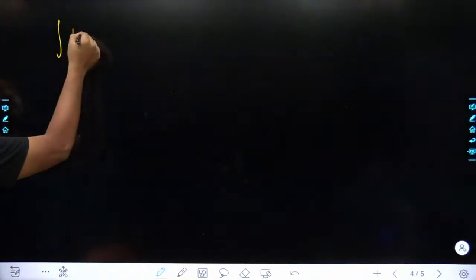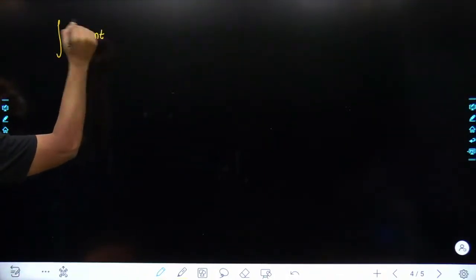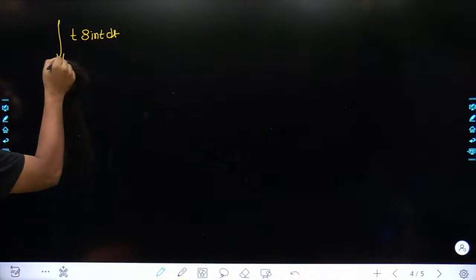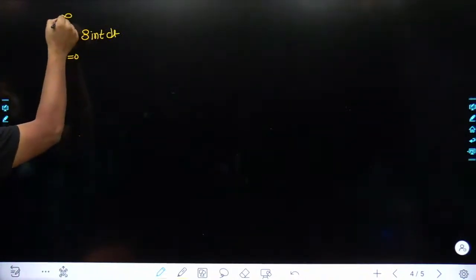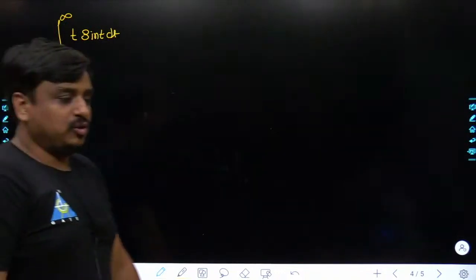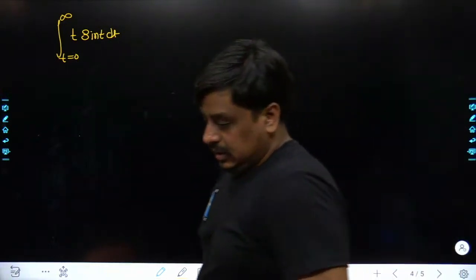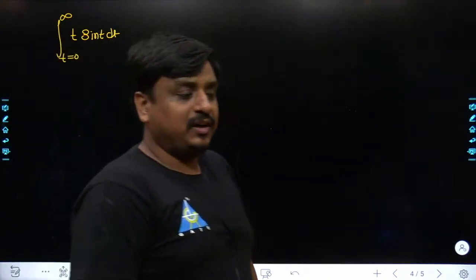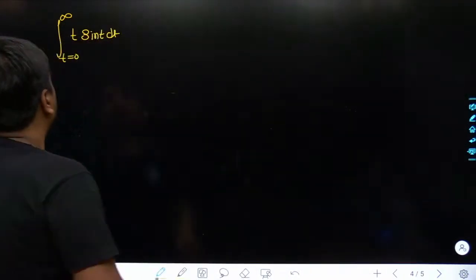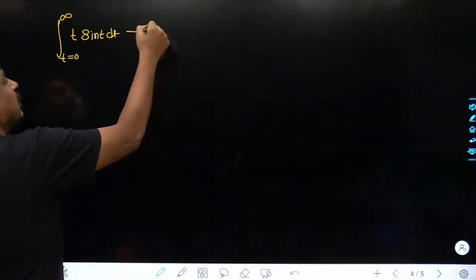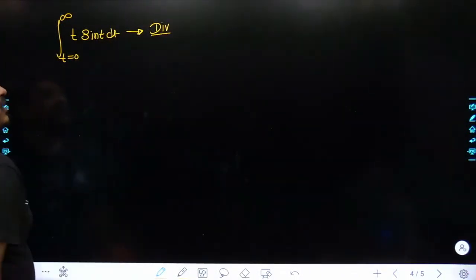Let's take the next kind of problem: t sine of t dt, where the integration is from t equal to 0 to infinity. May I know what would be the answer for this? Should I be applying the Laplace transformation for getting its definite value or not? Should I apply the Laplace integration method for getting its definite form of the integral or not? No, you can't. It is a divergent integral in nature.